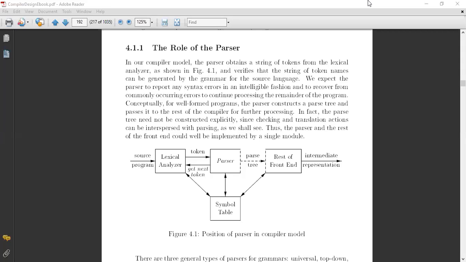So today we will discuss the role of the parser and some of the concepts of grammar, which is the recursive one. As we know, in a compiler we have a lexical analyzer, and once this phase is over, the next phase in the follow-up is the syntax analyzer, which is the parser. Whenever the parser requests the next token, the lexical analyzer has the responsibility of giving that token to the parser.